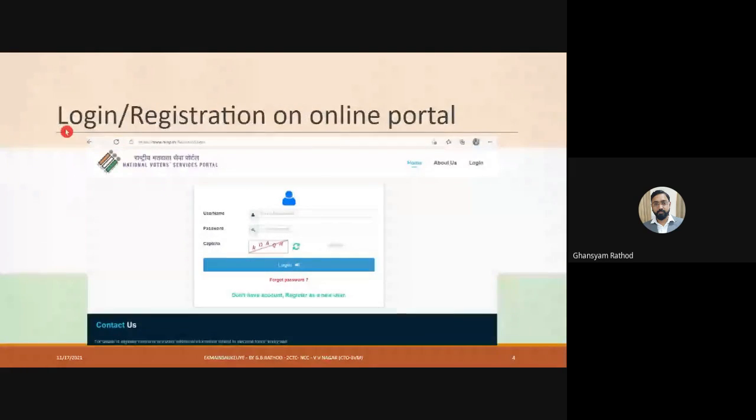When you click on login or registration on the online portal, you will see this window. In it, you write your username, which can be your email ID or your mobile number, write the password, and enter the captcha code and log in. But if you do not have a login before, you just have to create a new account. If you don't have an account, register as a new user. You just click on that.